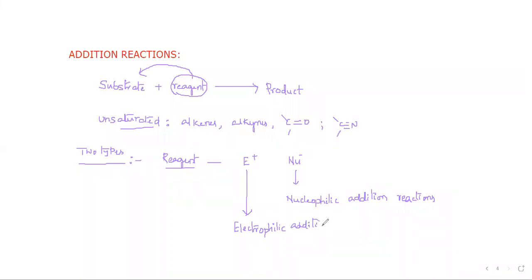Let me discuss in general the two types of reactions. First I will write the electrophilic addition reaction. Electrophilic addition, E plus stands for the electrophile.